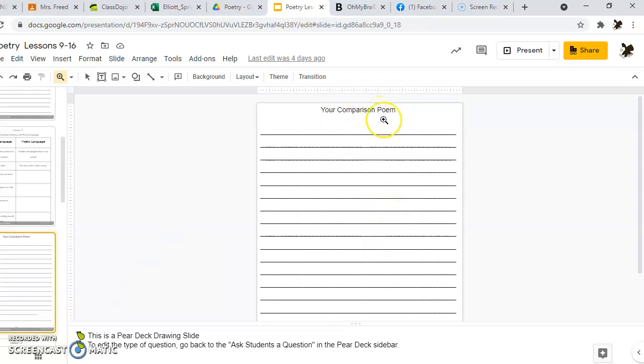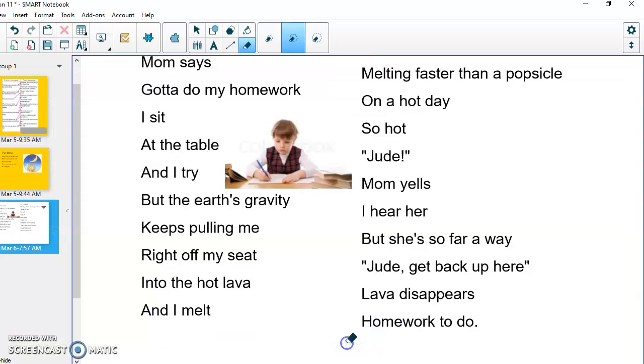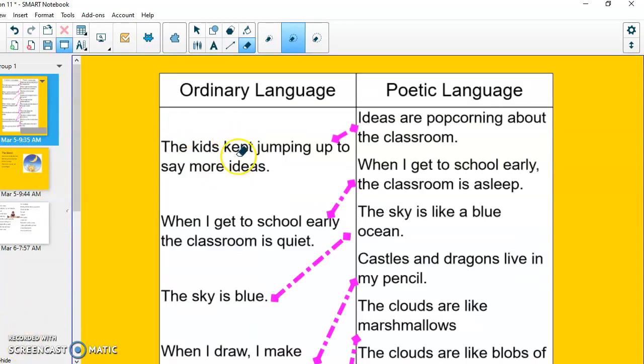I should have put your more poetic poem up there, would have been better, but let's see what you can do. So remember your example here of this poem about homework and how it's so hard to sit there and do your homework without feeling like you just want to fall off the table and melt into the hot lava. Think of a story like that, but be poetic in your writing. Make sure that you change your sentences. Go through every sentence you write and think, can I write that better? Can I write that more poetic, more visual?